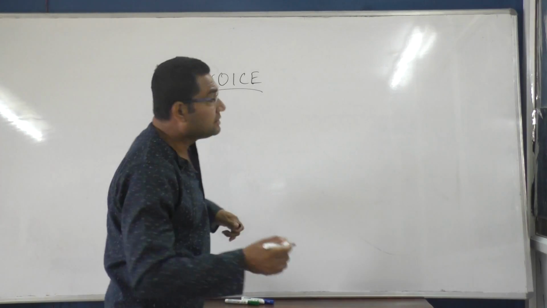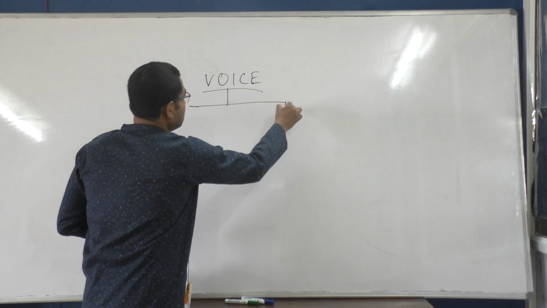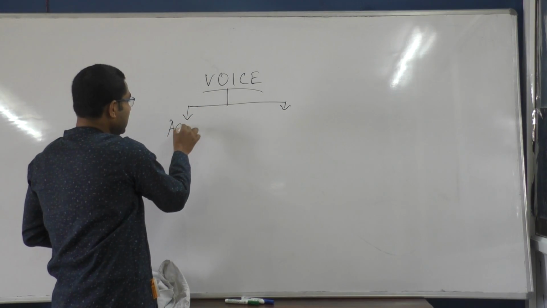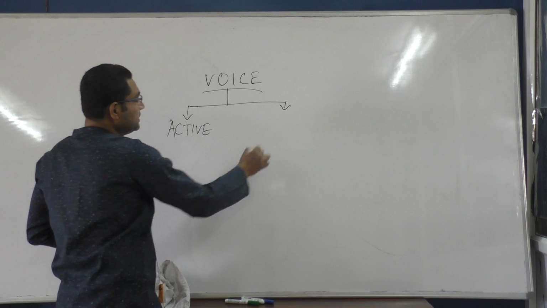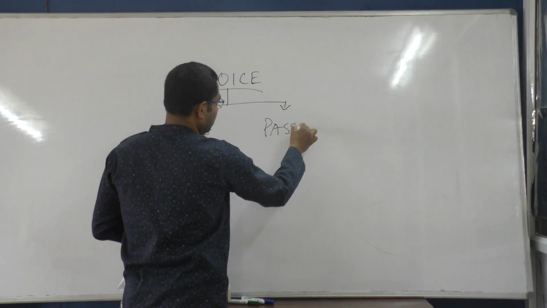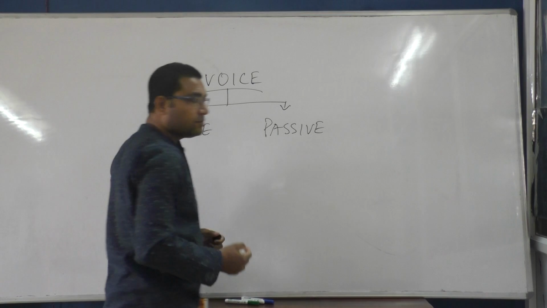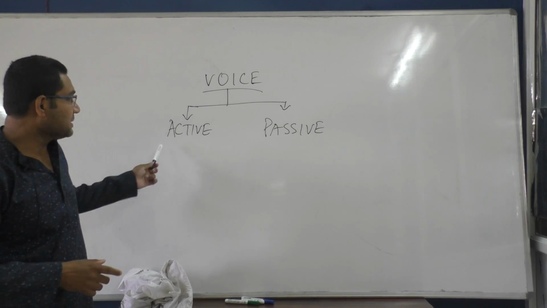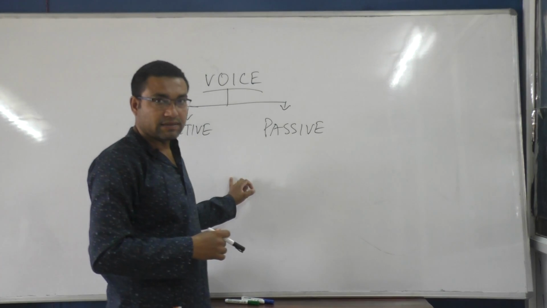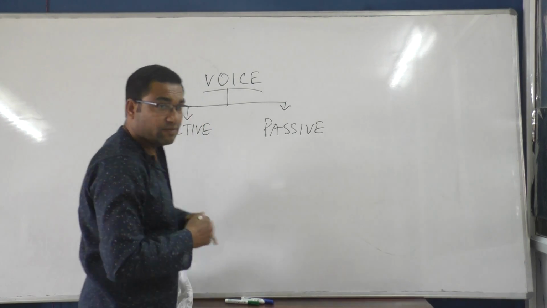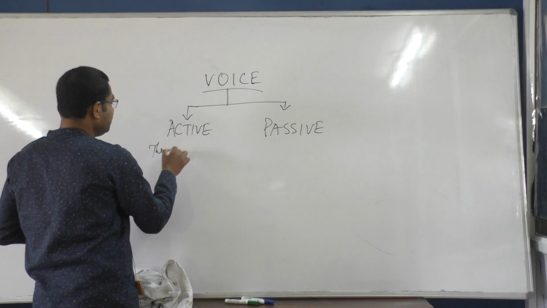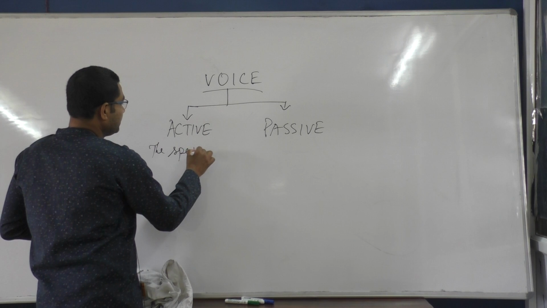Voice has two parts. One is active, another is passive. What is active voice? When the speaker speaks.